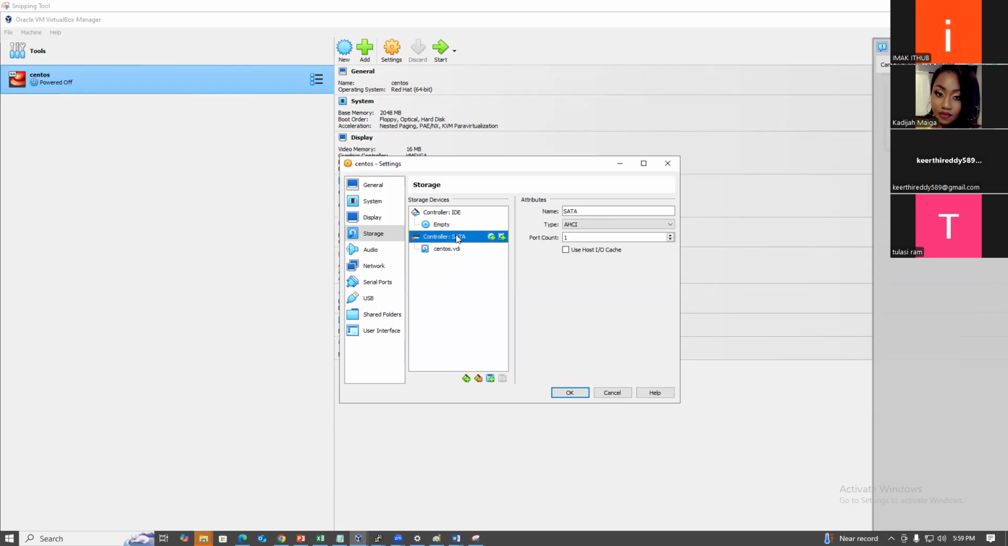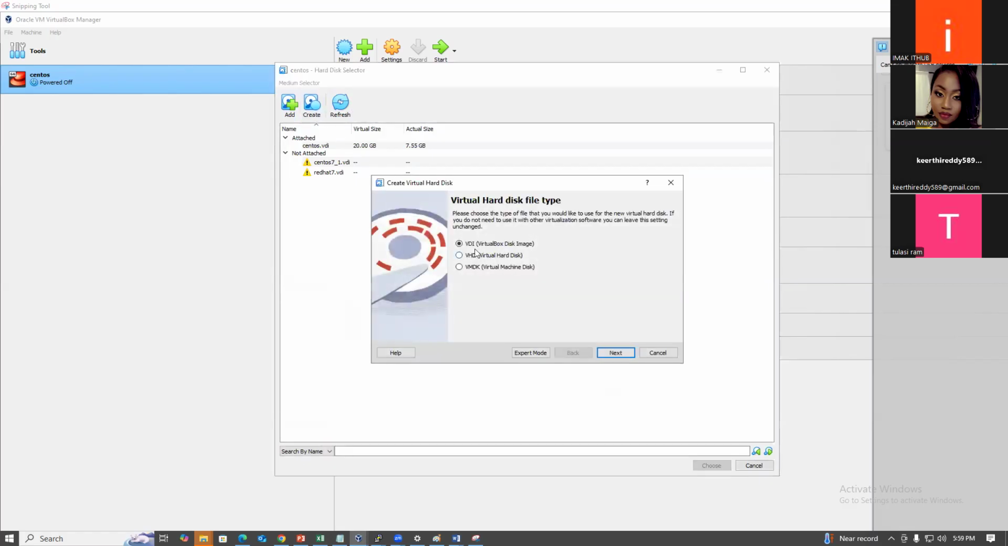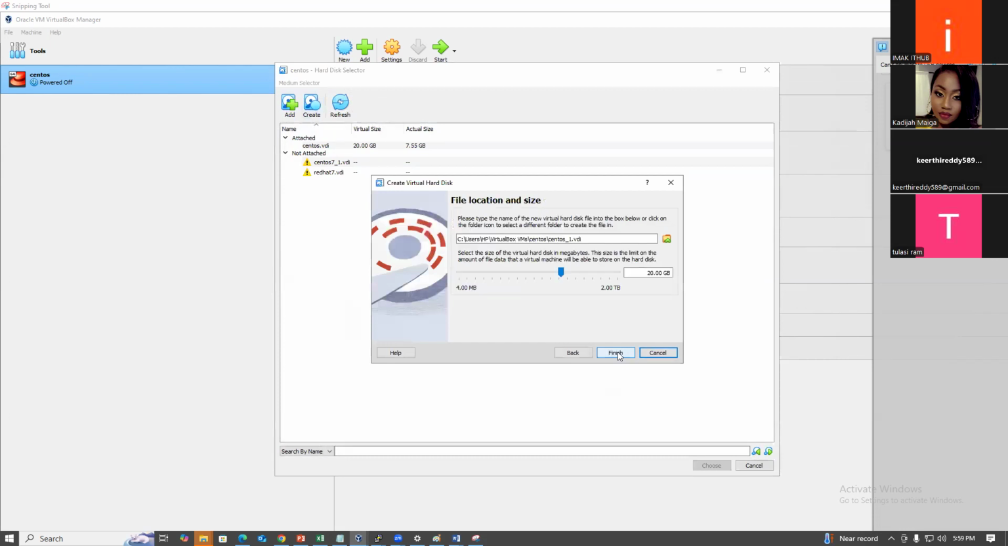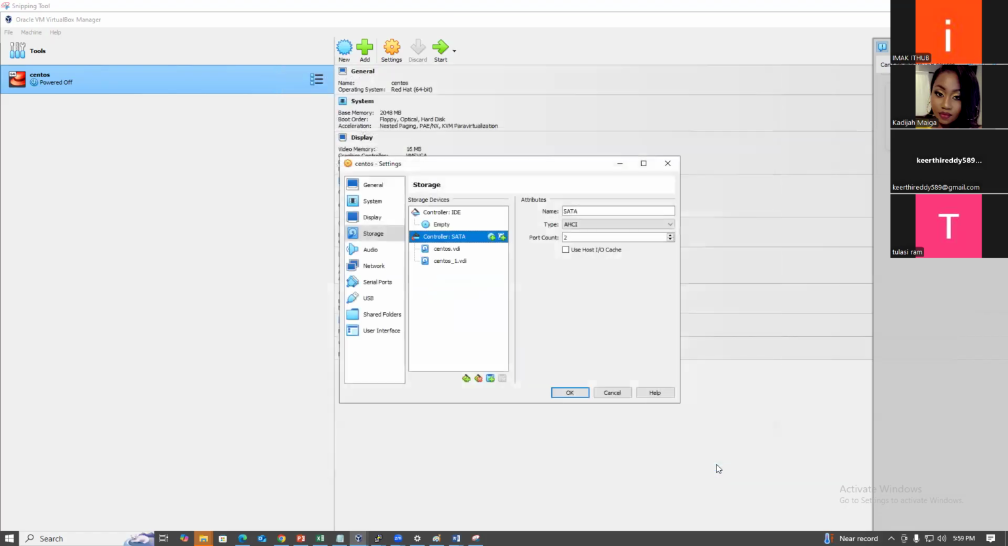I want to add another hard disk. Here you can click add an optical drive, add a hard disk. Click here. Next, you can create a hard disk, something like a VirtualBox disk image. Next, how much do you want? I want 30 GB. So this is the 30 GB hard disk I'm attaching.